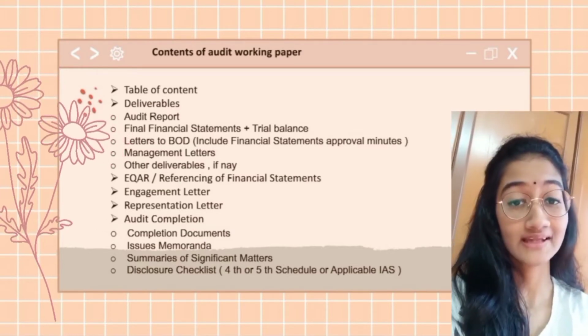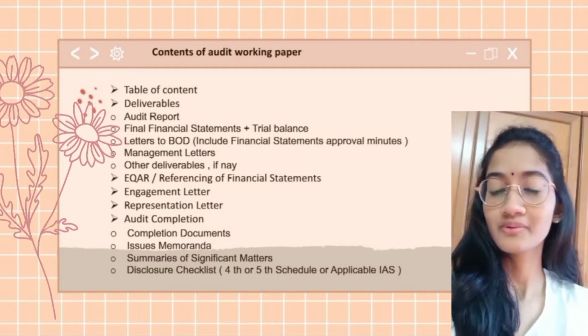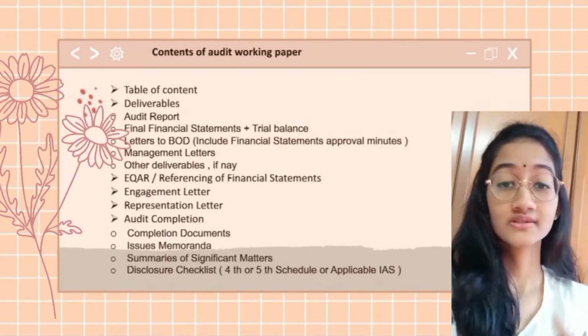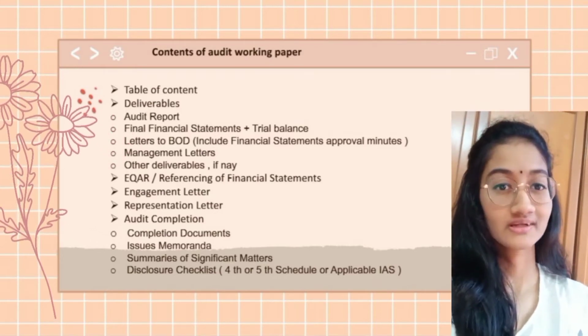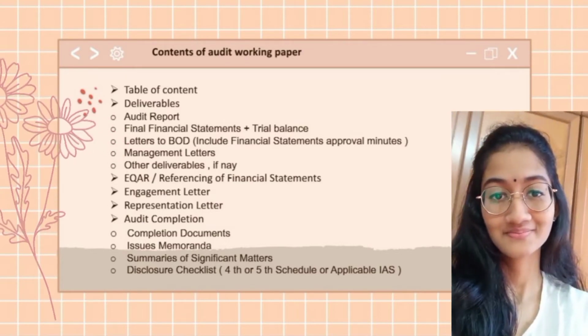Fourth will be engagement letter, a letter which exists between a client and an owner of the company. Fifth will be a representation letter. Sixth will be audit completion. Under audit completion, there will be completion document, issues memoranda, summaries of significant matters, and disclosure checklist.